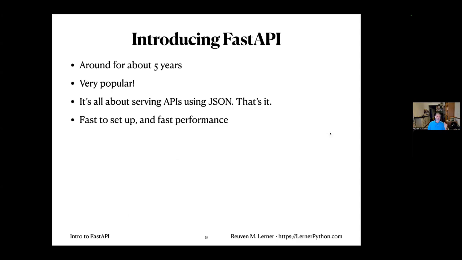FastAPI has been around for about 5 years. It is extraordinarily popular, and it's all about serving APIs with JSON. That's it. Can it do other things? Yes, but this is its primary thing. Anything else is a side bonus. It's fast to set up, and it runs really fast as well. So really, the "fast" refers to you and your time, and also the execution time.